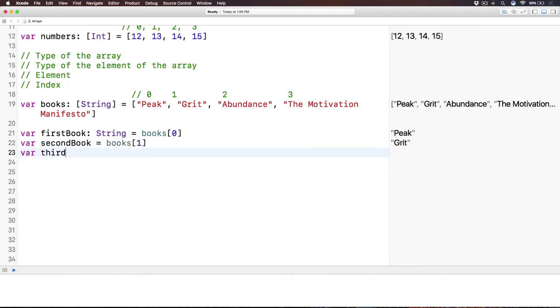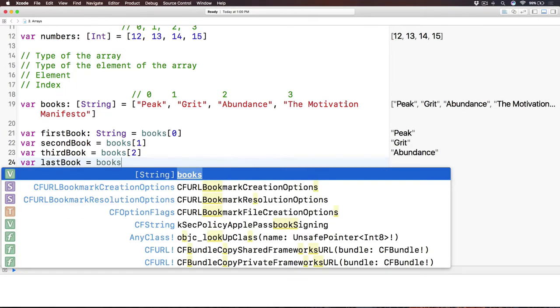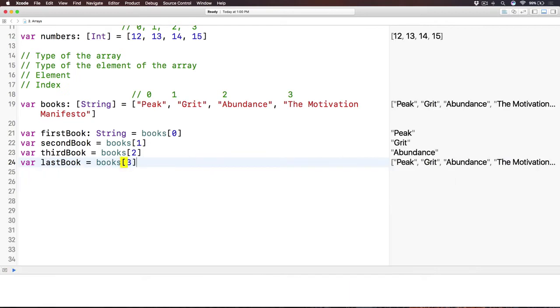Let's have the third book over here, which is books subscript 2. The third book is Abundance and the index is 2. Always know that the third book will be 3 minus 1. Now, what is the last book? So we have var lastBook, which is going to be books. It has 4 elements, so the last book is indexed as 3.